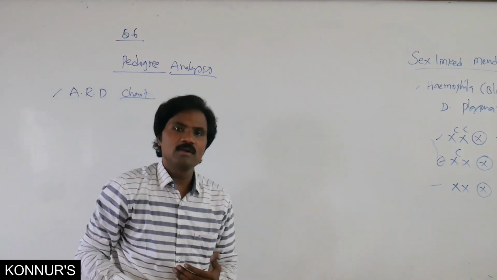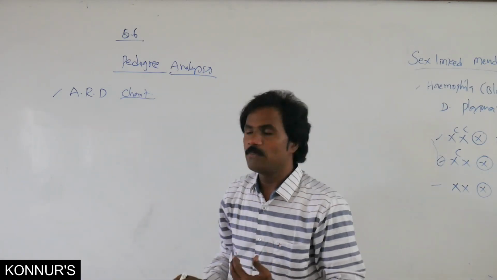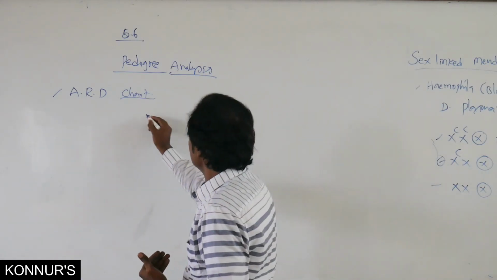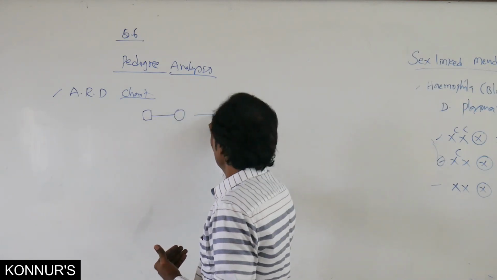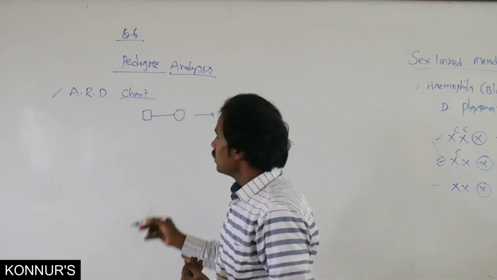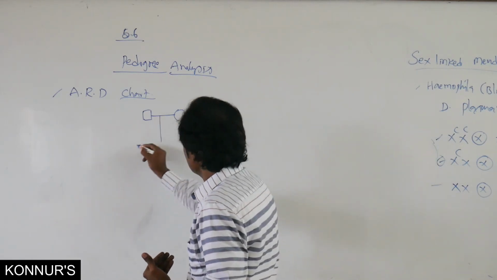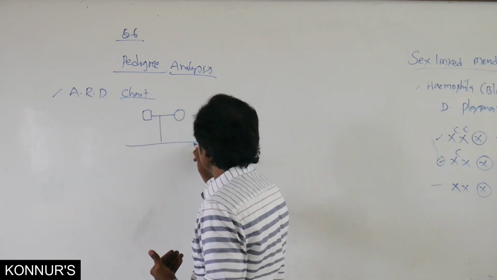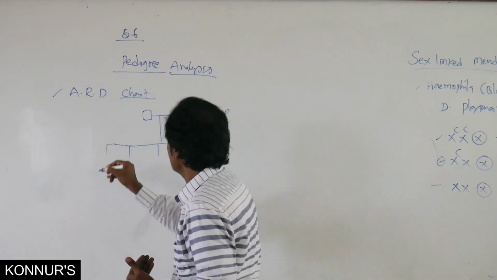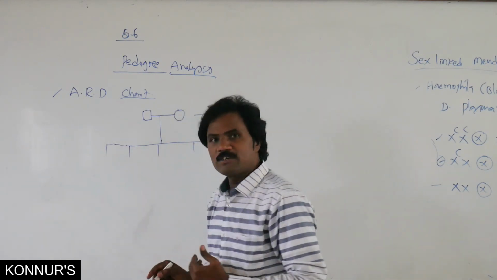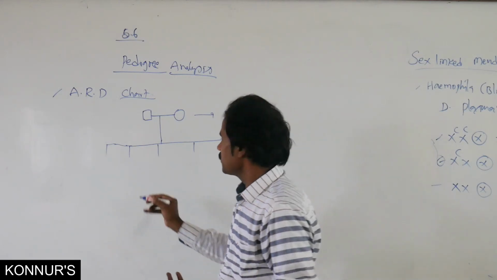How is an autosomal recessive disorder commonly shown in a pedigree chart? In this, a male marries a female, those are the parents. In the first generation, there are 5 offspring.